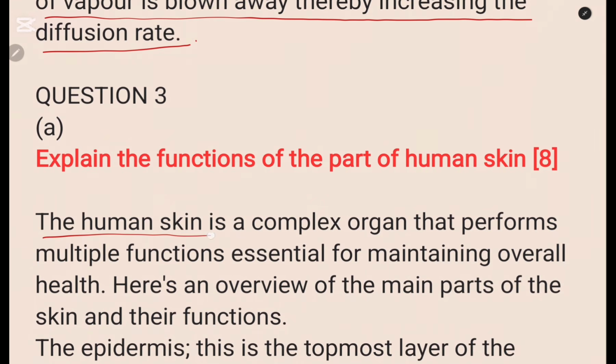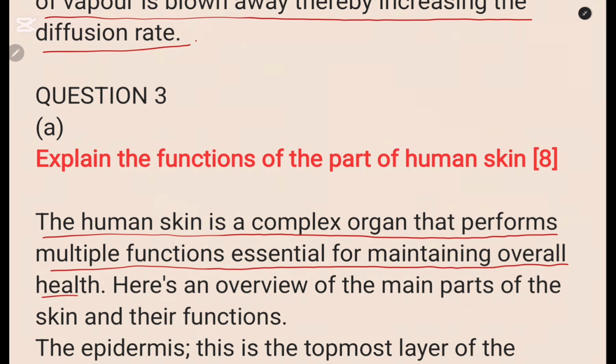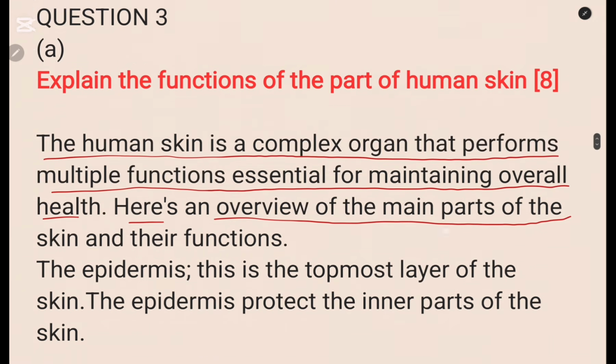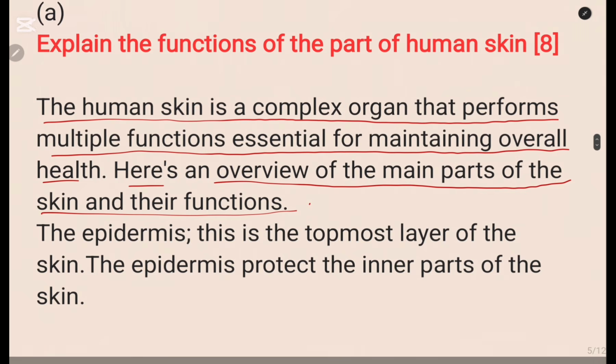So you say the human skin is a complex organ that performs multiple functions essential for maintaining overall health. Here is an overview of the many parts of the skin and their functions. 1, the epidermis. This is the topmost layer of the skin. The epidermis protects the inner parts of the skin.